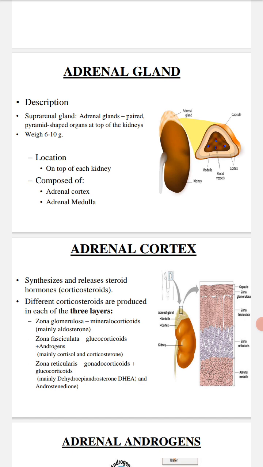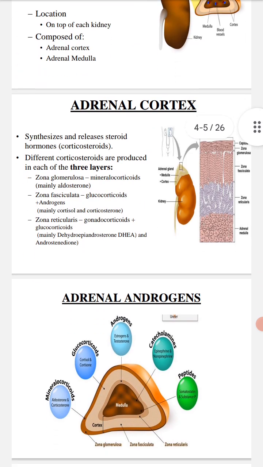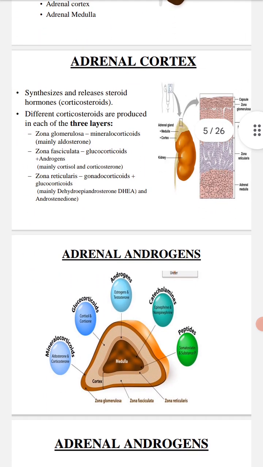Zona reticularis releases gonadocorticoids and glucocorticoids, mainly dehydroepiandrosterone and androstenedione. This is the diagrammatic presentation of different hormones that are being released by the adrenal gland.